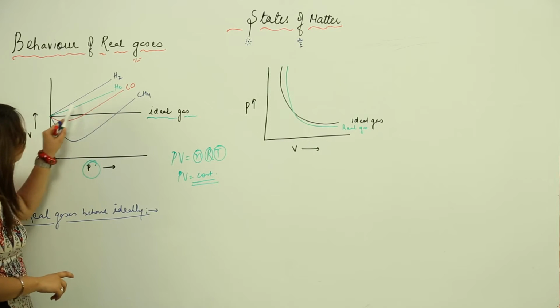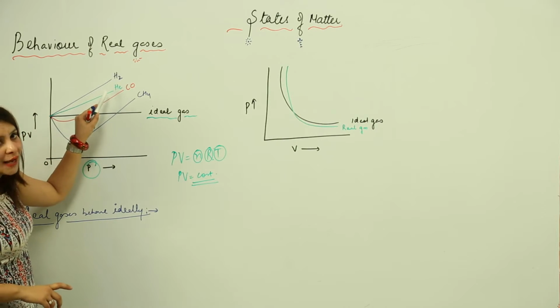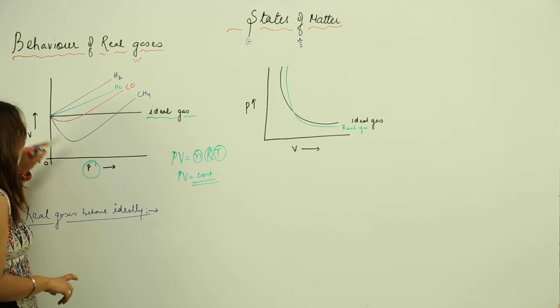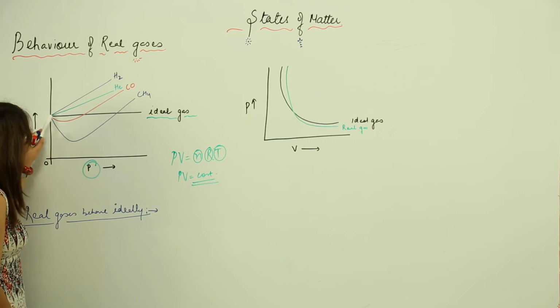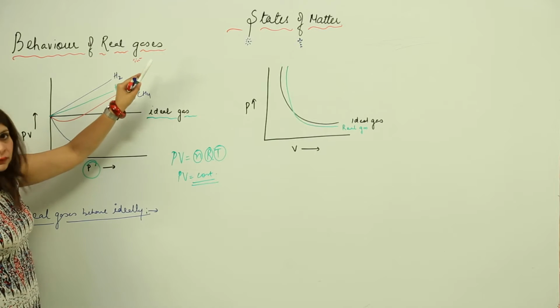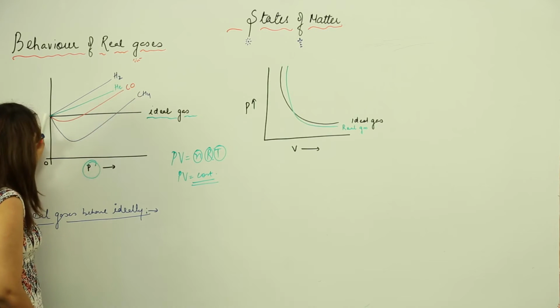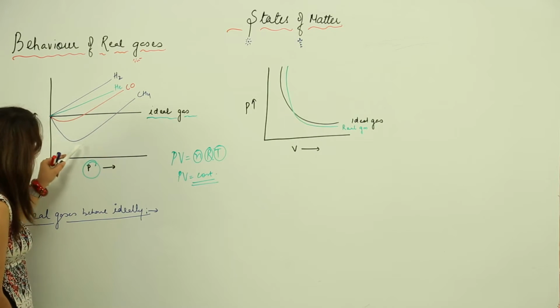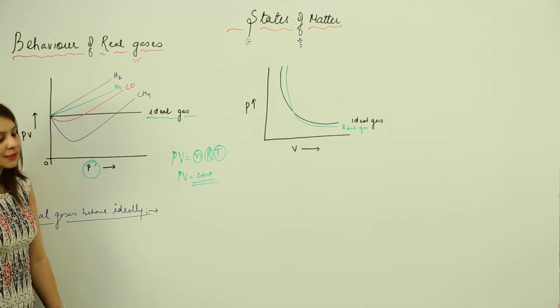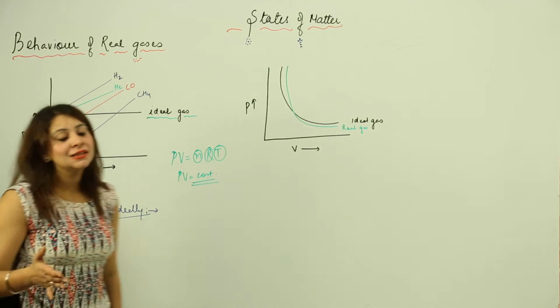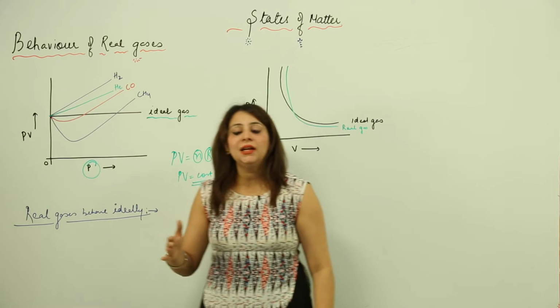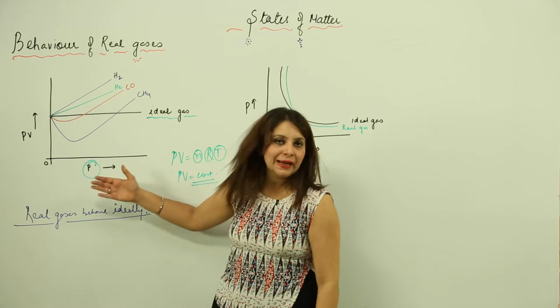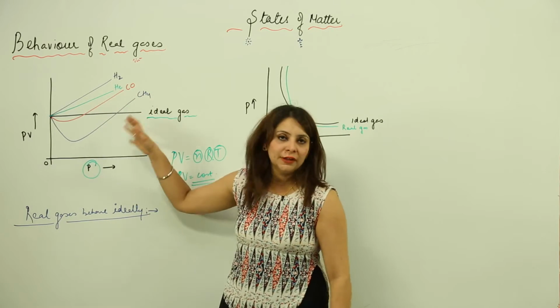For helium it again increases, but the increase is not as much as in the case of hydrogen. For carbon monoxide it first decreases and then shows a marked increase. Same for CH4, it decreases to a large extent and then shows an increase. So that means real gases are not obeying the same thing as the ideal gas is doing, right. And this is clear from the graph.